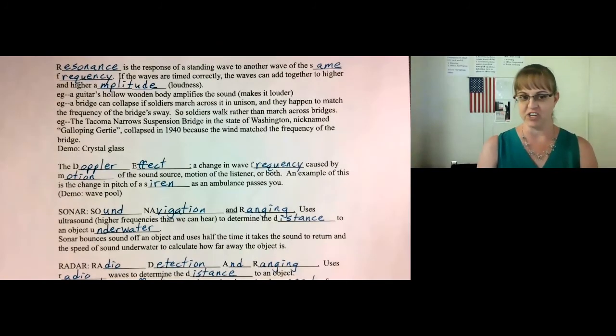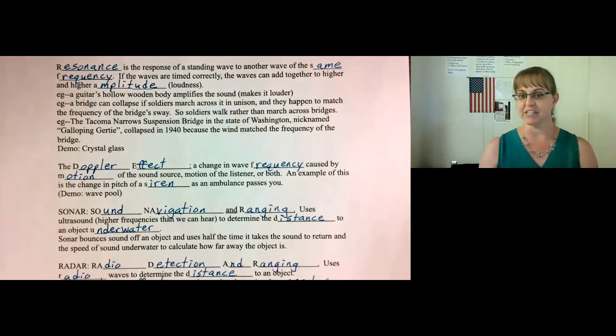So the official definition of resonance is the response of a standing wave to another wave of the same frequency. If the waves are timed correctly, the waves add together to higher and higher amplitude. You heard once the air inside that didgeridoo started vibrating, the entire didgeridoo vibrated at that same frequency, magnifying the amplitude of the waves until it just rang with a sound like a horn.